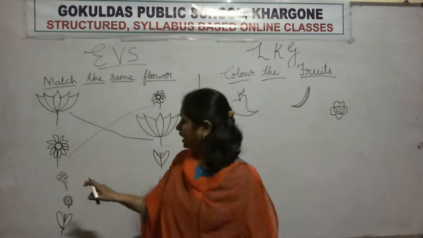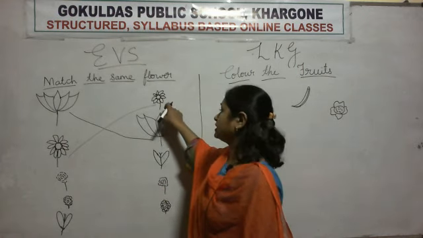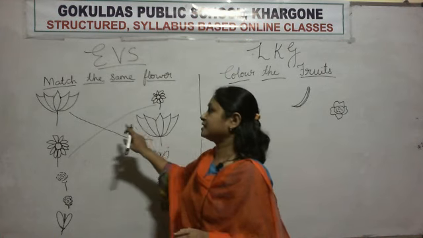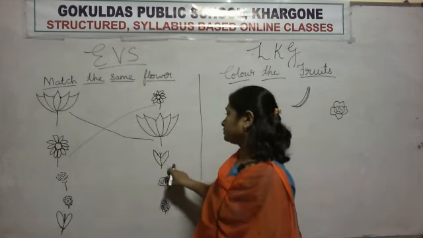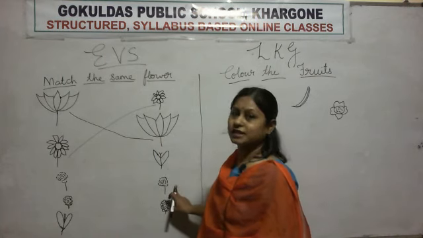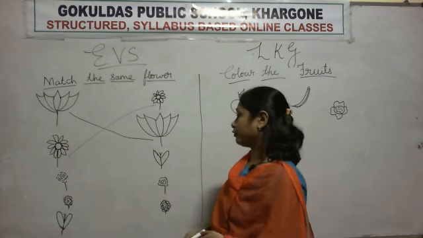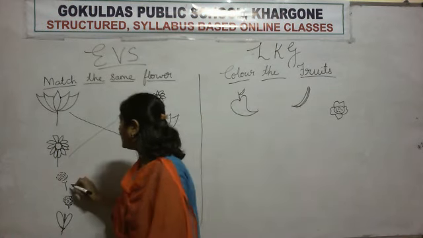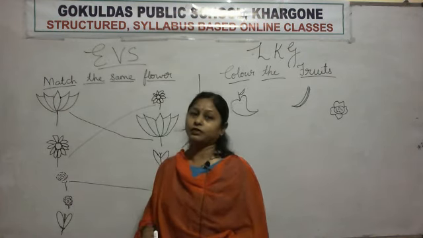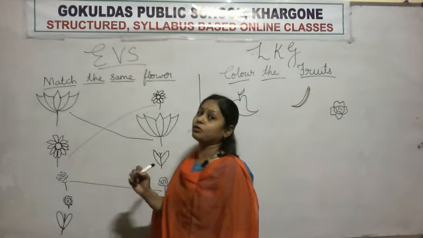Okay. Which flower is this? Rose. Is this rose? No. This is sunflower. Is this rose? No. This is lotus. Is this rose? Yes. This is rose. So what we will do? We will match rose with rose.